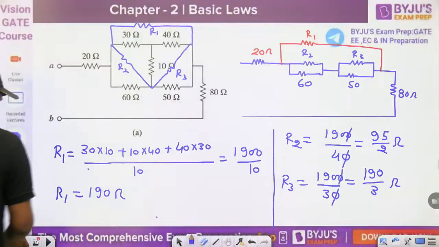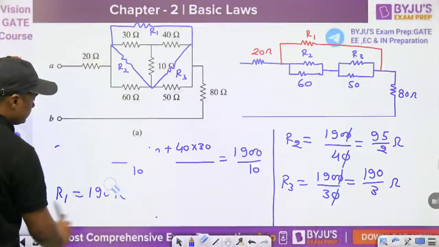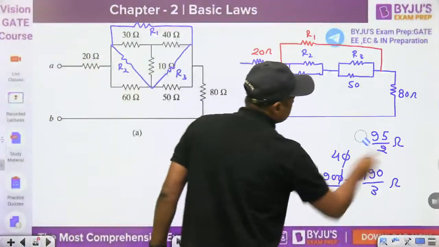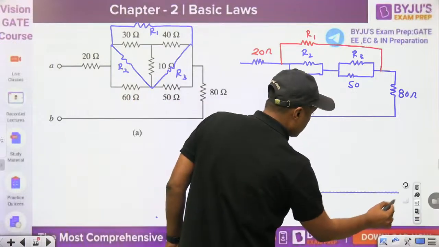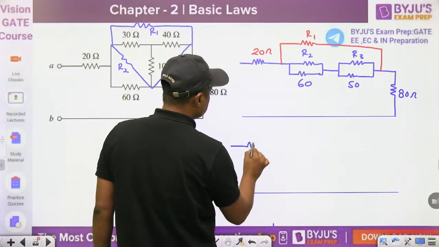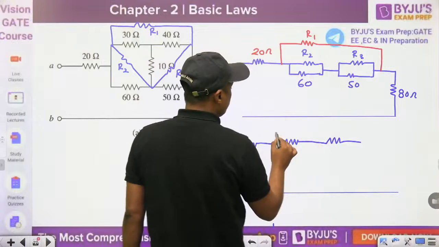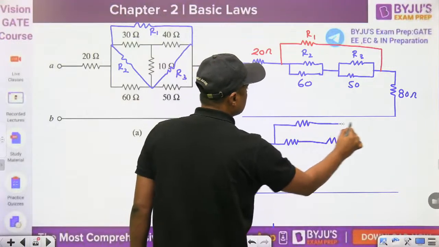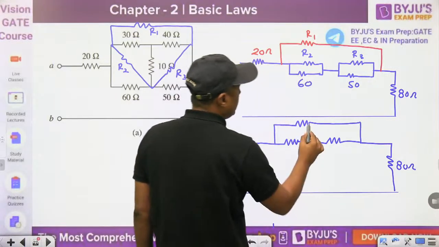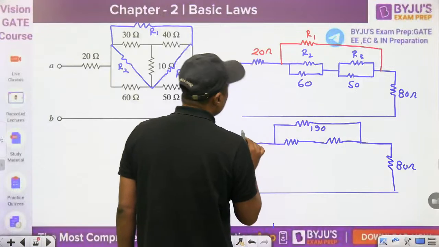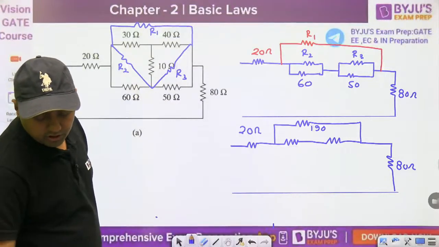Then in the next step, watch this. Now this is the value. These two are parallel, and then R1, 190, is parallel with the 80 ohm. And this 190 is parallel with the 20 ohm. Now you can find the value. I'm just directly giving you the values. Please everyone try to solve this question.